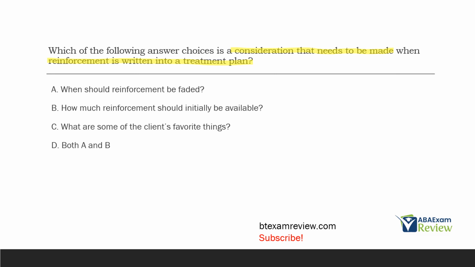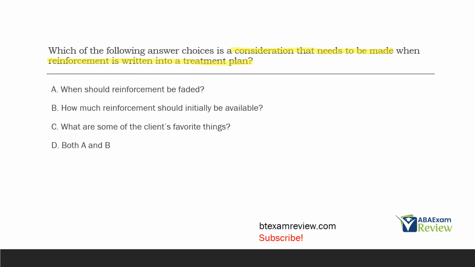A, when should reinforcement be faded? You absolutely need a plan for fading reinforcement. If we're going to use a continuous schedule, a fixed ratio 1, we absolutely need to plan ahead. When are we going to fade that out? Because if we don't, we're going to have issues fading it out later. Ratio strain jumps immediately to mind, right? We want to avoid things like ratio strain.